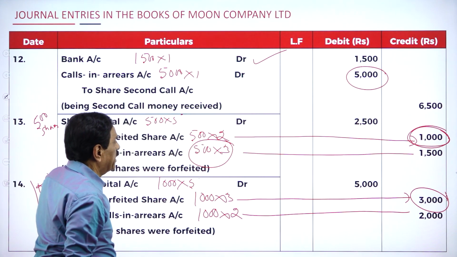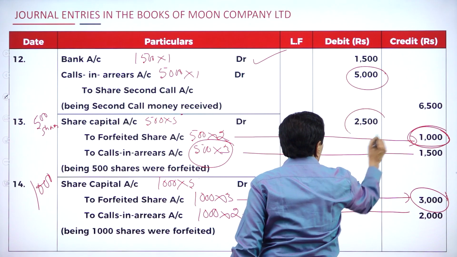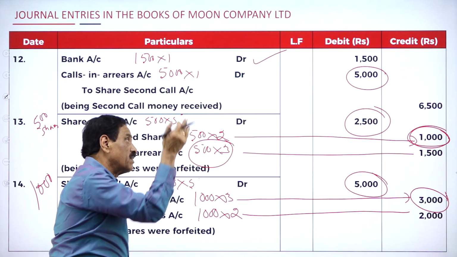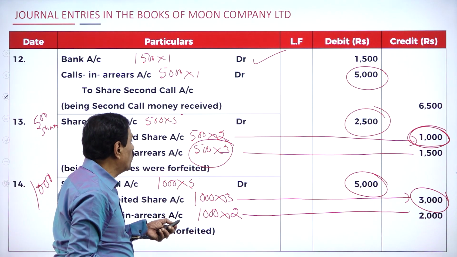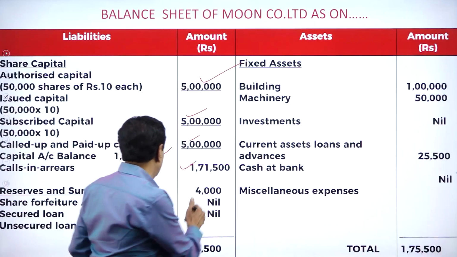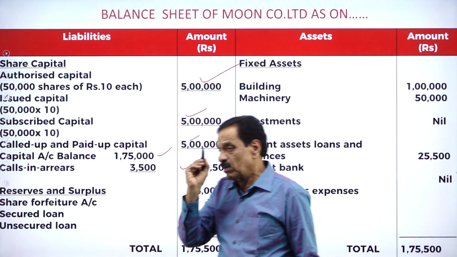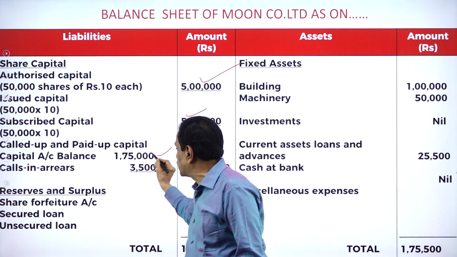See that, share capital account here, bank account there. Share capital, how much debit entry? 2,500 and 5,000 debit entry. Taking the debit side of 7,500 from the credit side, you will get the amount of rupees 25,000. 1 lakh building purchase, 50,000 machinery purchase, 25,000 issued to public, 1,75,000.